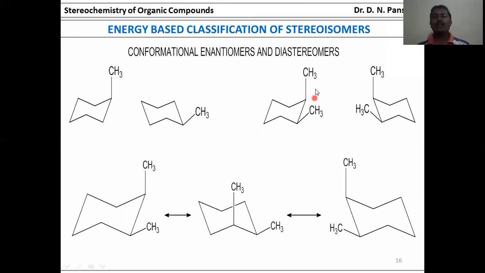If two methyl groups are attached to the chair conformation, one is axial and one is equatorial. If the ring is flipped, the axial group becomes equatorial and the equatorial group becomes axial. Again, we can see the same phenomenon here: one is axial, one is equatorial.